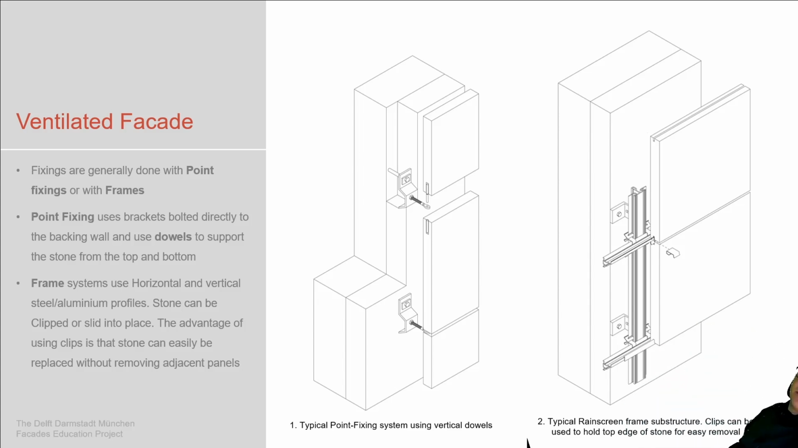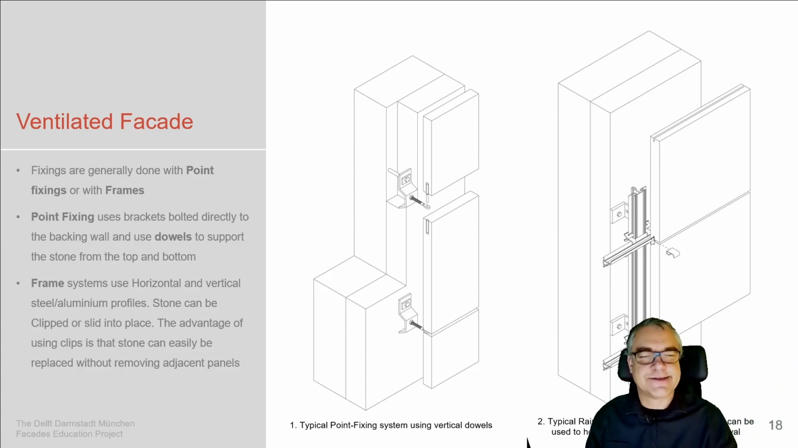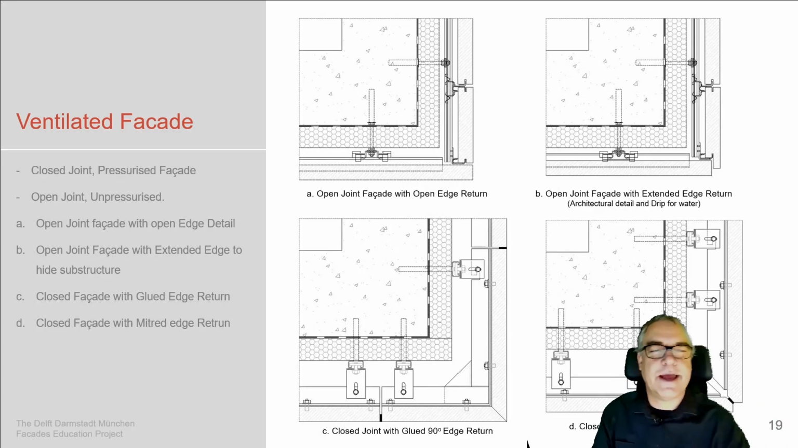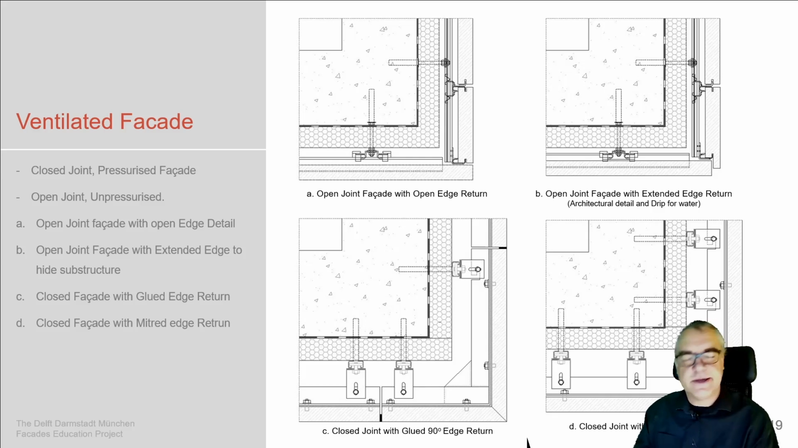And here you can see the entire text. Now I get back into the screen of this one. Some nice details of how this is done. As said, the closed joint or the open joint, the pressurized facade, which means that within this cavity there's still the need of having a drainage within the system, and then the simple open joint.